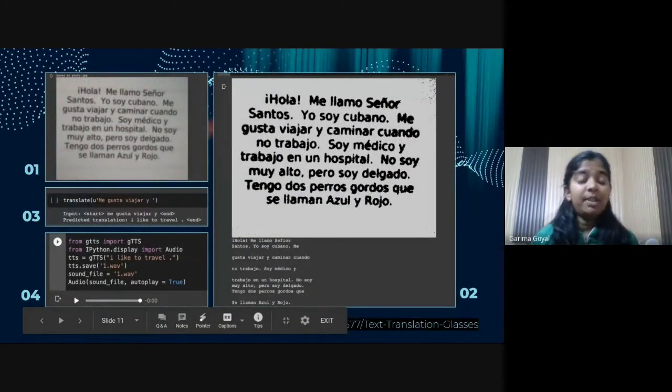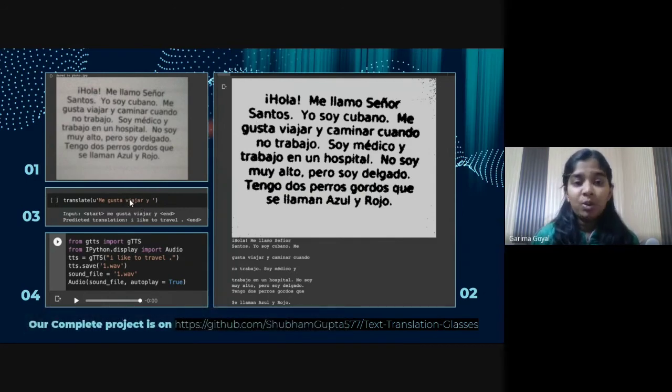Okay, so this was the live demo of the project, and here are some pictures from this live demo. Like this is the image captured from the camera, and this is the processed text. And also here we are showing the live text translated, where Spanish has been translated into English. That is saying "I like to travel."